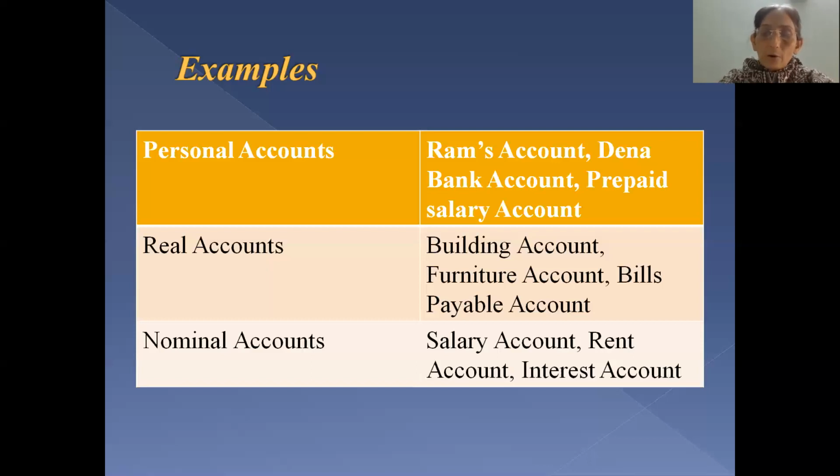Then real account, as I said, covers all types of assets, so building, furniture, likewise. Why debtors are not covered in real account though it is asset? Because it relates to person, and as they are persons, natural persons, they are covered under personal account. Why bank account is not covered? Because bank is an institution. It becomes an artificial person's account.